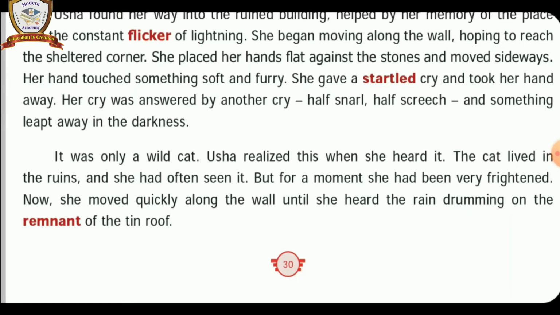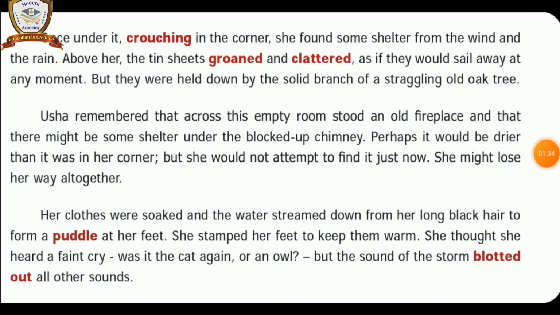Listen carefully, children. Let us continue to learn the next paragraph. Once under it, crouching in the corner, she found some shelter from the wind and the rain. Above her, the tin sheets groaned and clattered as if they would sail away at any moment, but they were held down by the solid branch of a straggling old oak tree.